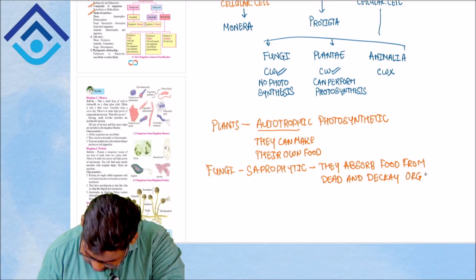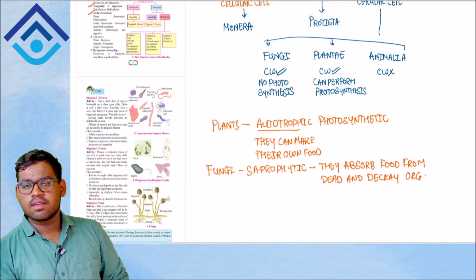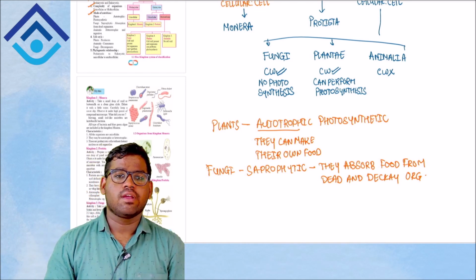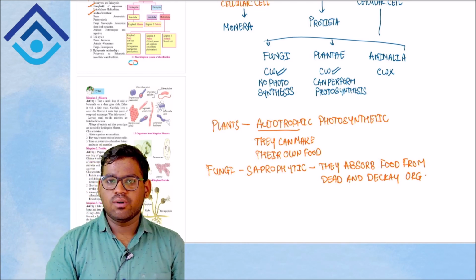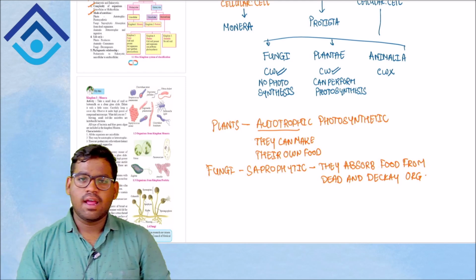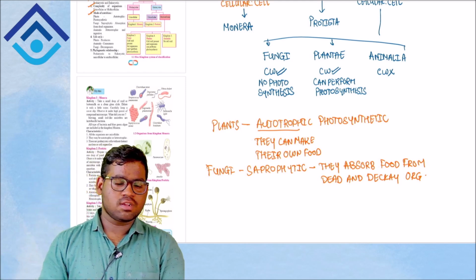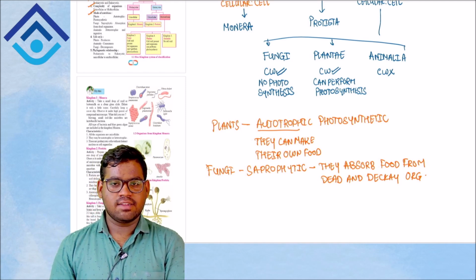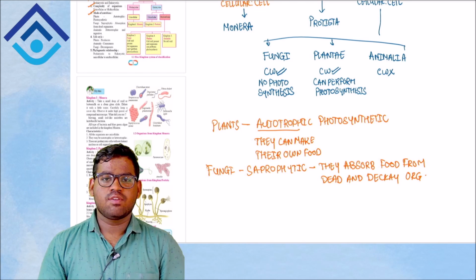Let me give you a classic example of fungi, where you can find fungi growing at your home. Just take a piece of bread, sprinkle some water over it, leave it in a closed container or your tiffin box, and observe it after a couple of days.